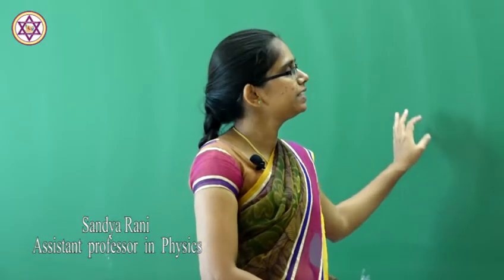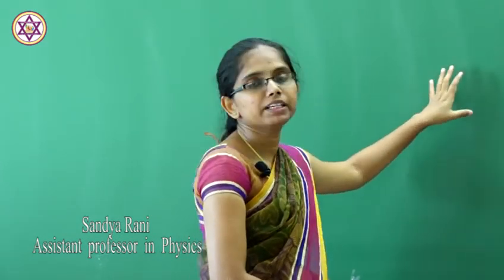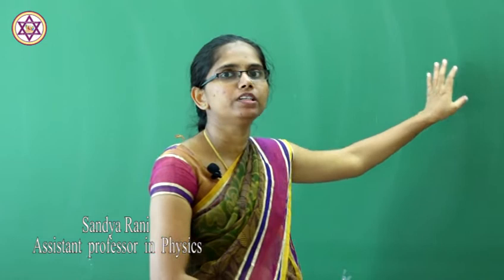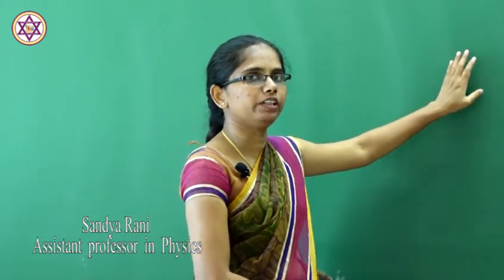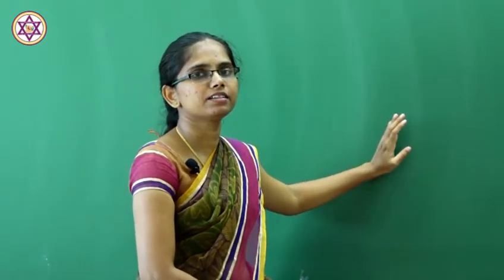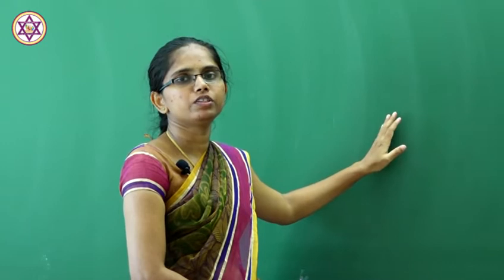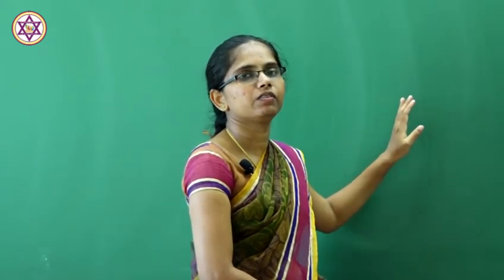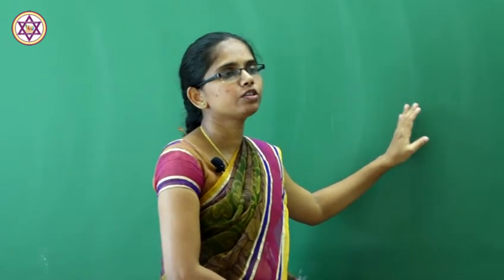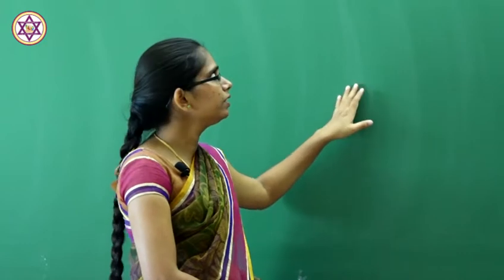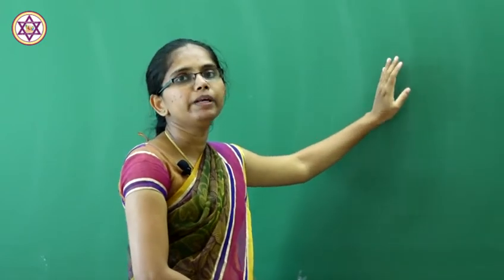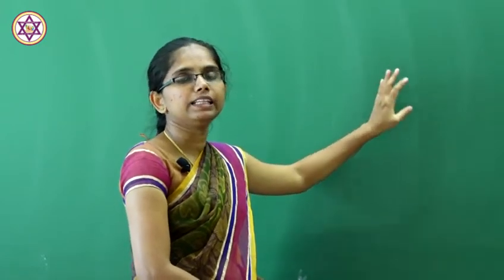In the last class we discussed rigid body dynamics, in the theorems of rigid body dynamics, that is the perpendicular theorem and the parallel axis theorem. In the perpendicular theorem we discussed the moment of inertia for a plane body and for a two dimensional Cartesian coordinate system, and also the parallel axis theorem. After that we discussed the moment of inertia of the thin rod.